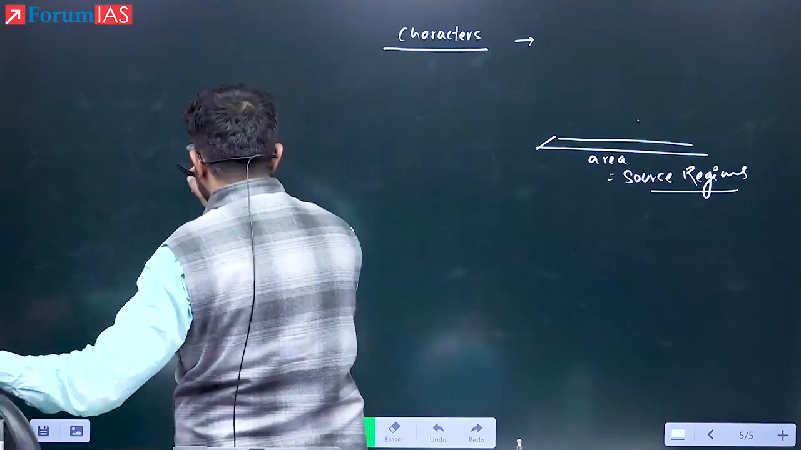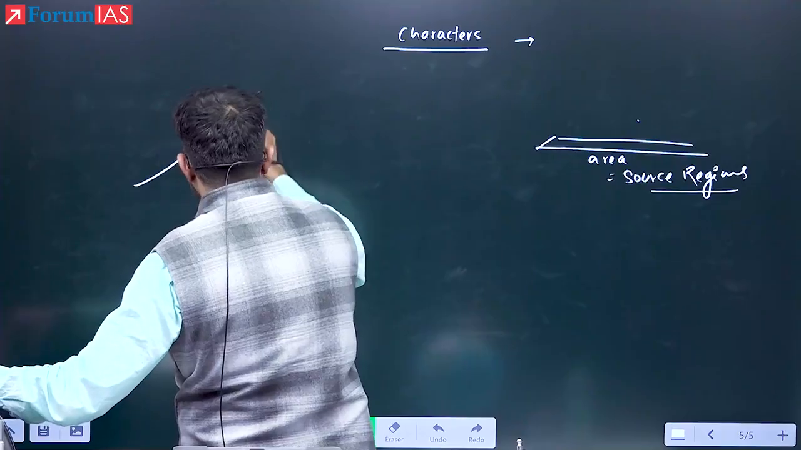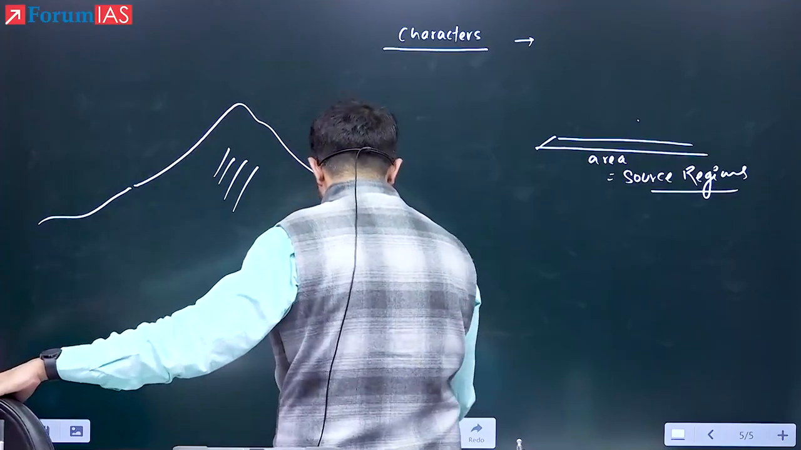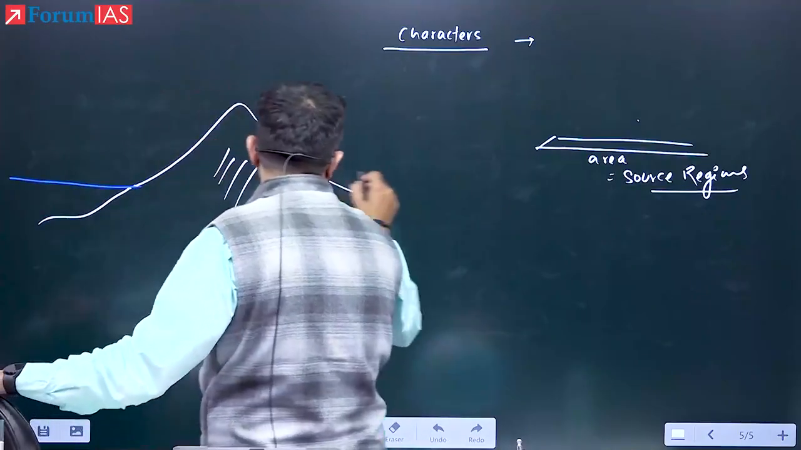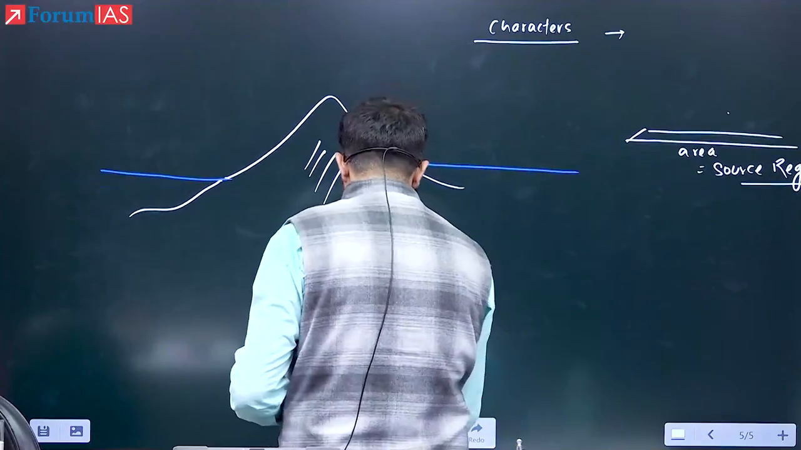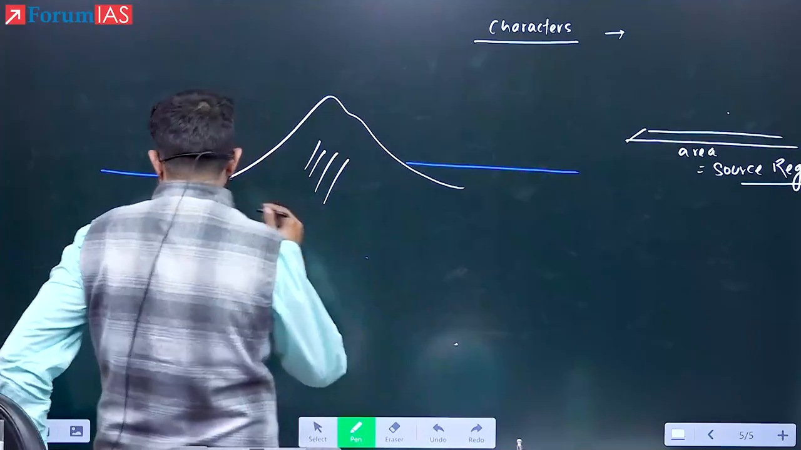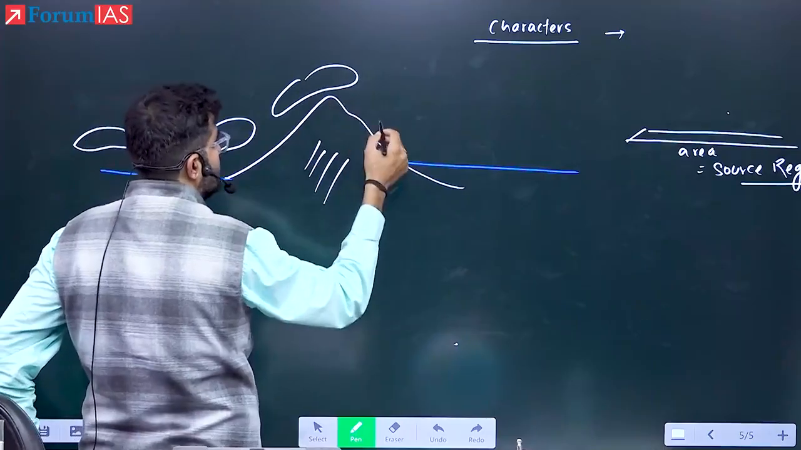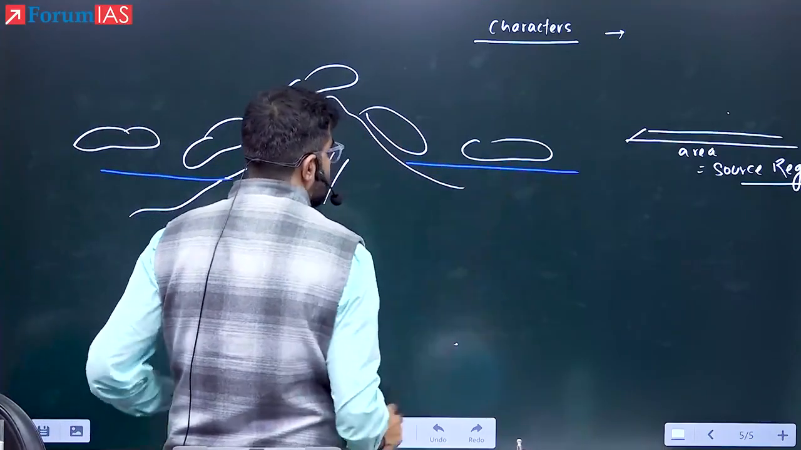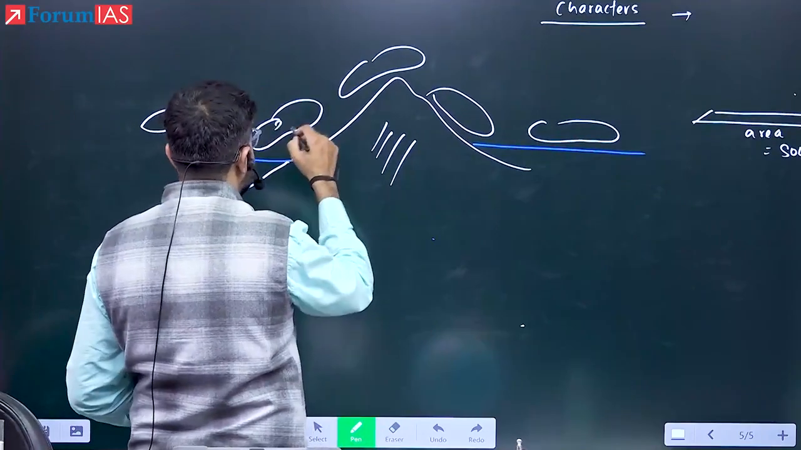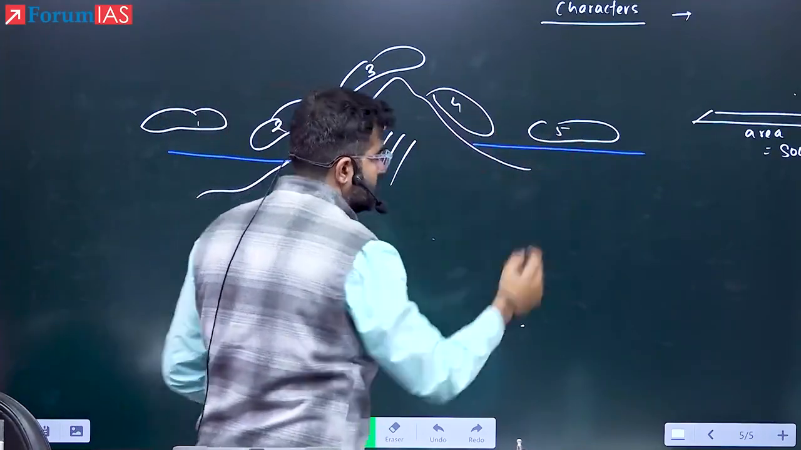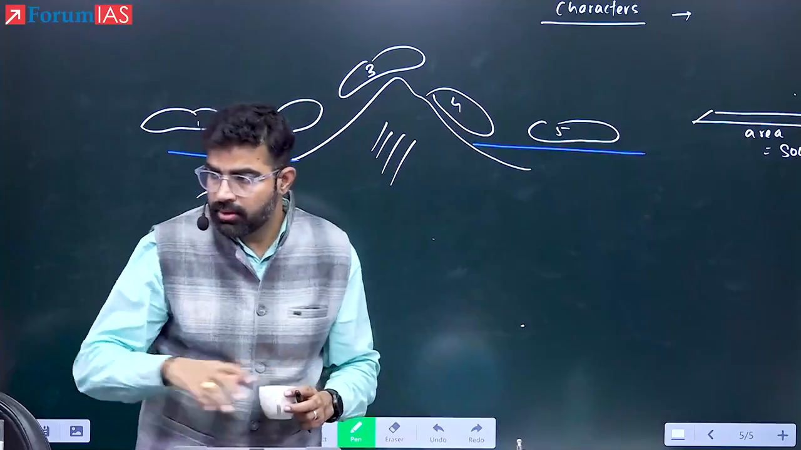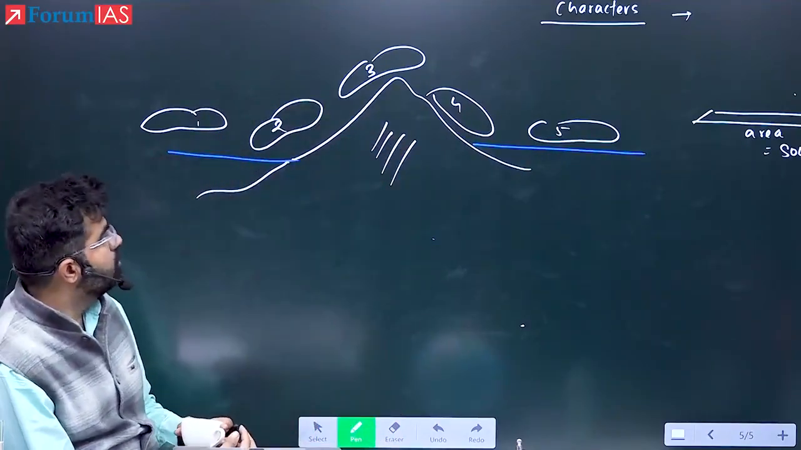Now see here, let's say this is the mountain and here we have the ocean. If there are air masses positioned in this way, this is one, second is this one, third is this one, fourth is this one, fifth is this one. Tell me how many of them are qualified to be called an air mass? 1 and 5. What happens to 2?